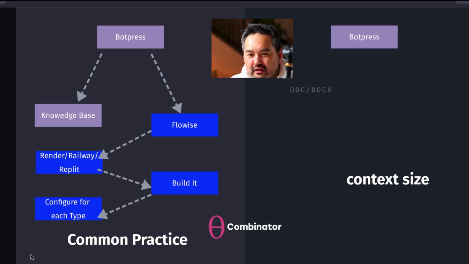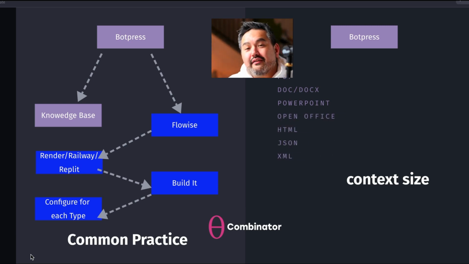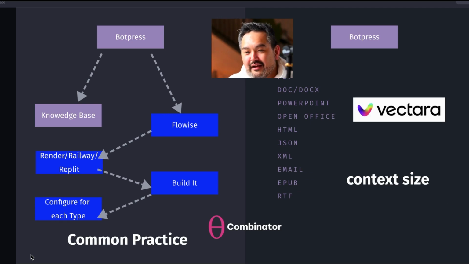You could upload PDF files, you can have doc files, you could upload PowerPoint files, OpenOffice files, HTML files, JSON files, XML files, email files, EPUB files, RTF files, and you can dynamically adjust the context size.